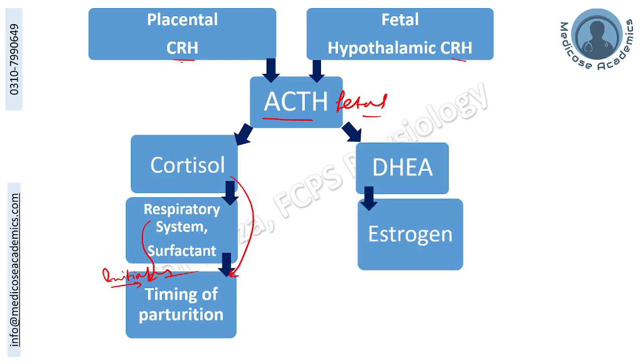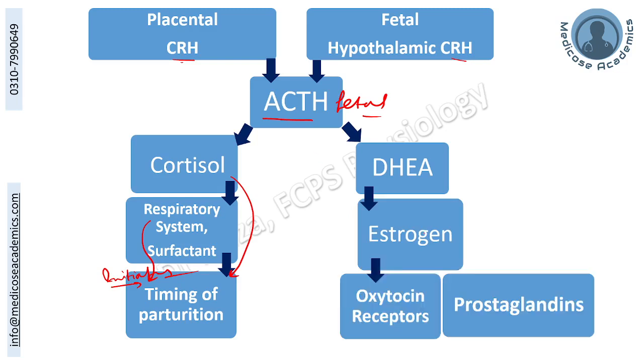Also, this dehydroepiandrosterone is converted by the placenta into estrogen, which is going to stimulate myometrial contraction. It is going to increase the oxytocin receptors, and oxytocin is going to lead to the production of further prostaglandin.